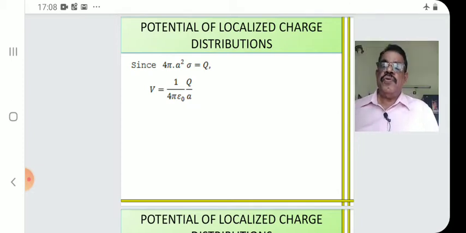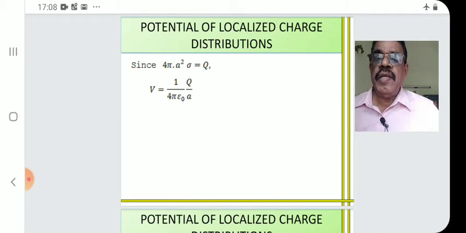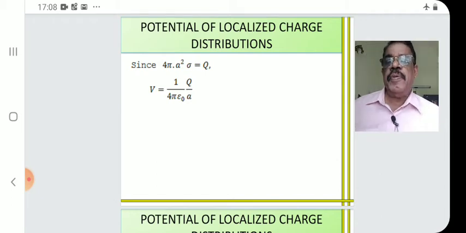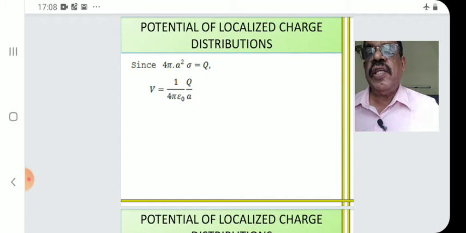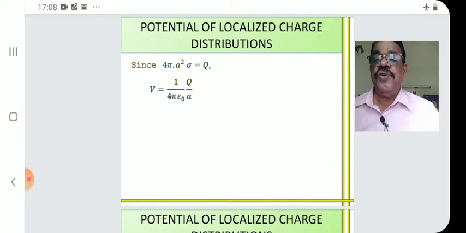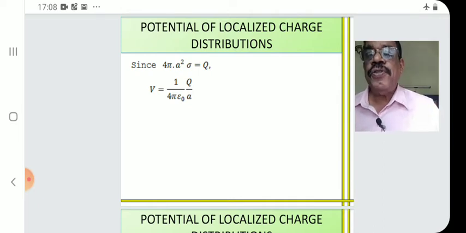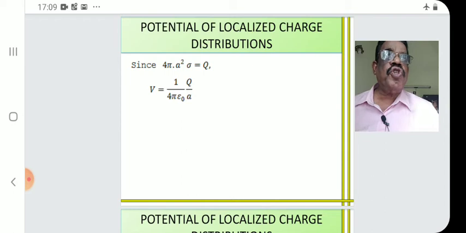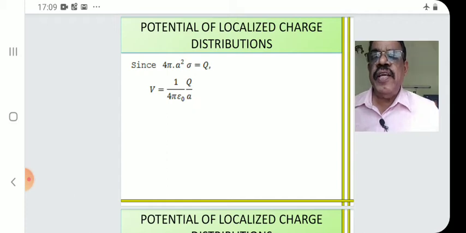It's a constant value. That is, at a point inside the sphere, anywhere inside the sphere, the potential is a constant which is 1 by 4 pi epsilon 0 Q by a. But if you take the field, the field inside is 0. But potential is not 0. Potential has a constant value inside the sphere, and that constant value V is 1 by 4 pi epsilon 0 Q by a, independent of r.